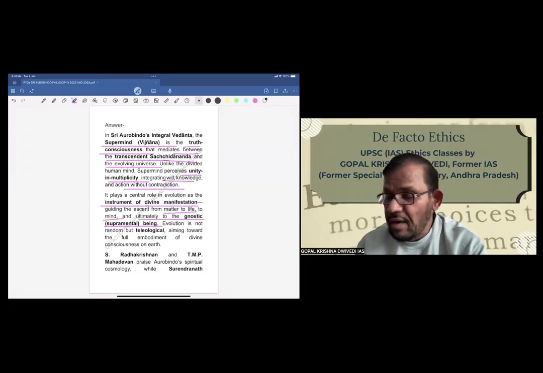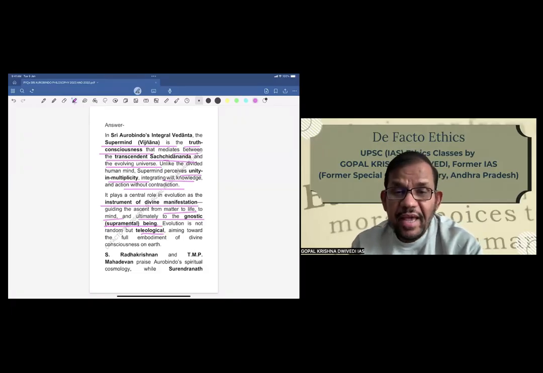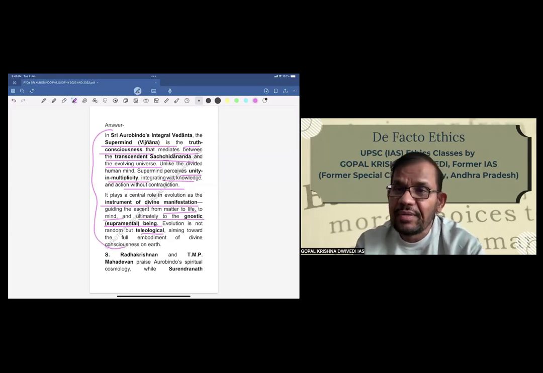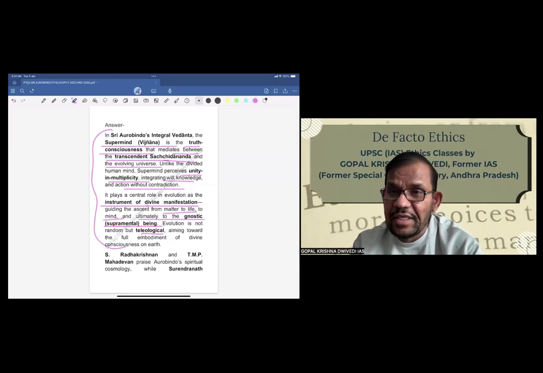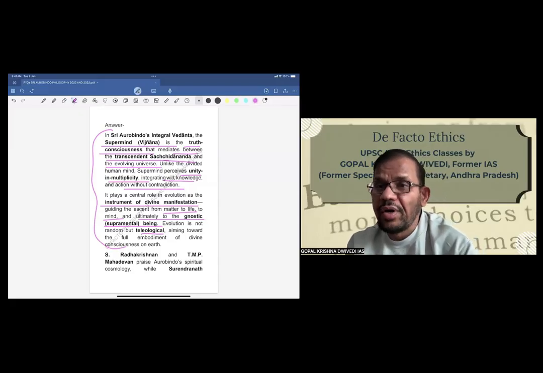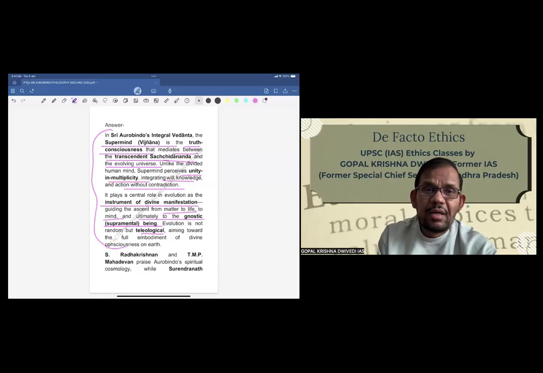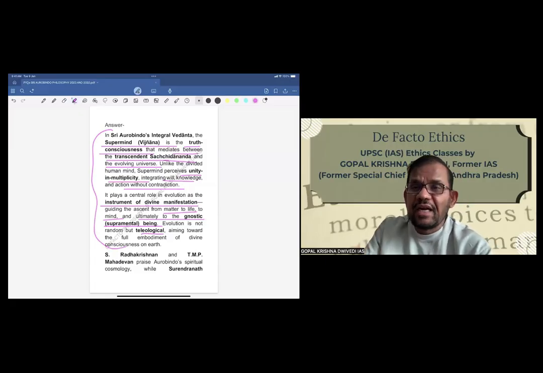Evolution is not random but teleological, aiming toward the full embodiment of divine consciousness on earth. So now, if you see, these two paragraphs are exposition of the concept. What is the nature and what is its role in evolution? The first paragraph mostly gives the nature of supermind. The second paragraph gives the role of supermind in evolution. And now we'll go to the critical part.